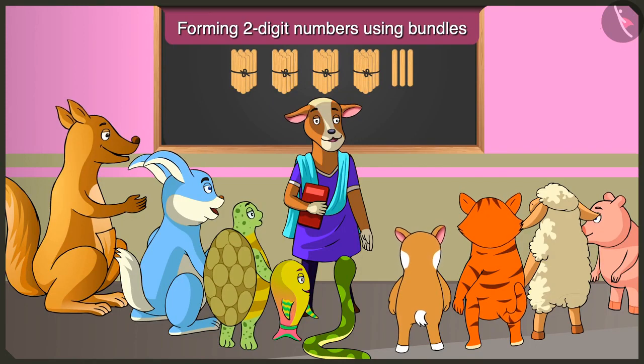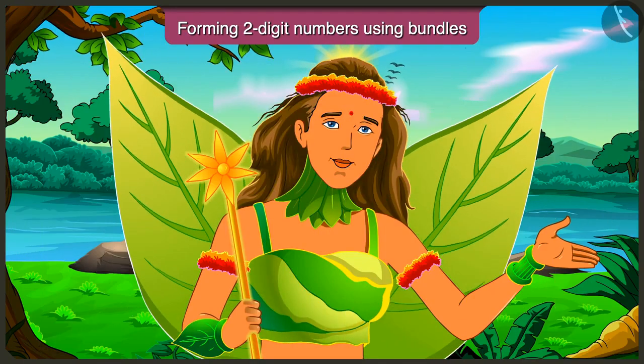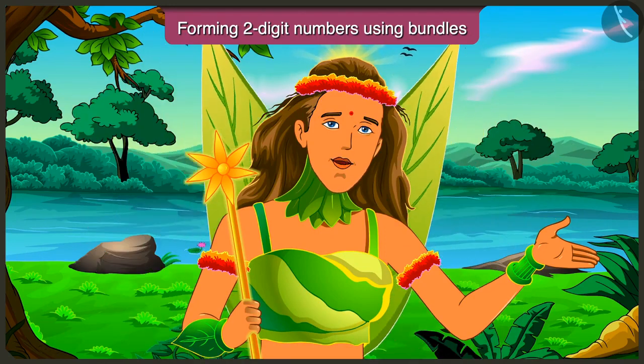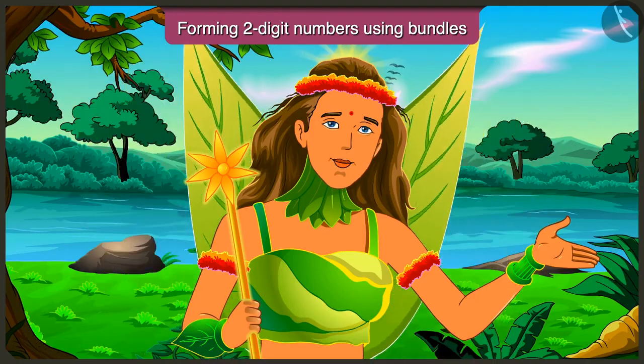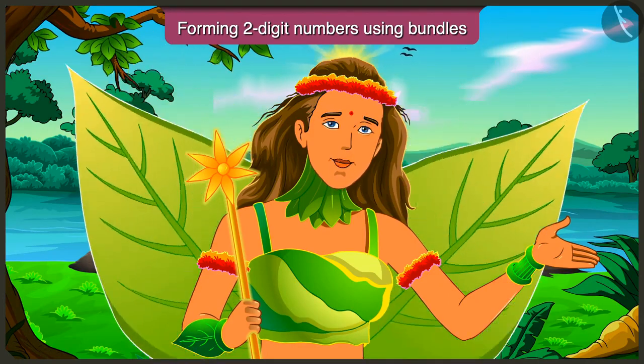Children, remember a group of tens means a group of 10 objects. Yes, ma'am. Children, today we learned interesting facts about forming 2-digit numbers using bundles of tens. In the next video, we will learn adding numbers through grouping.